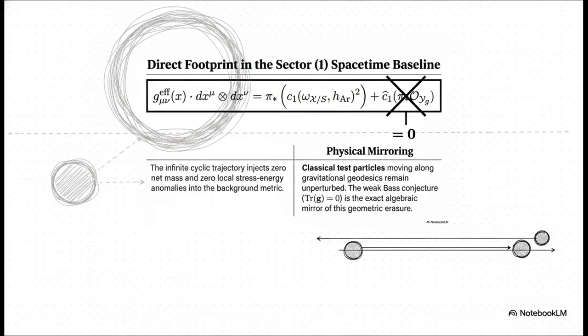Looking at the effective metric equation, because that pushed-forward arithmetic class zeroes out entirely, the infinite cyclic trajectory injects zero net mass and zero local stress energy anomalies into the background metric. The geometric distortion is exactly zero. This means classical test particles on gravitational geodesics remain completely unperturbed. The vanishing trace is just the exact algebraic mirror of this geometric erasure.